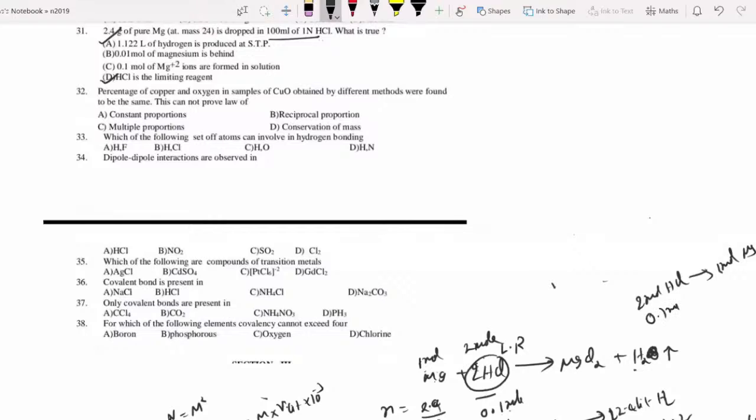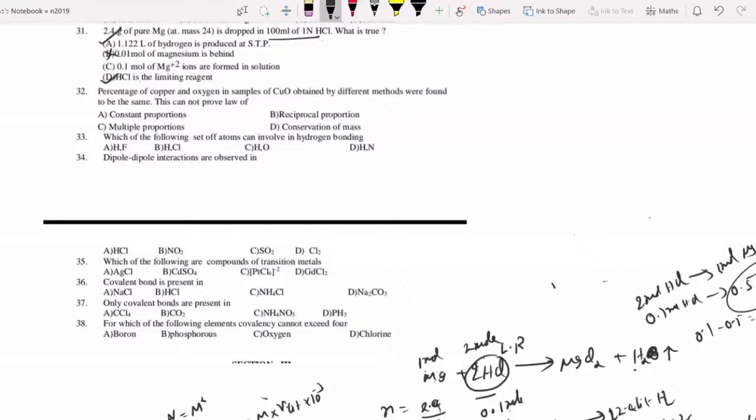Now, 0.1 mole HCl takes how much? 0.1 by 2. That is equal to 0.5. And 0.5 moles of magnesium will take. But they gave 0.1, and 0.1 minus 0.5 left is 0.5 moles. But they gave 0.001 moles. That is a wrong one.